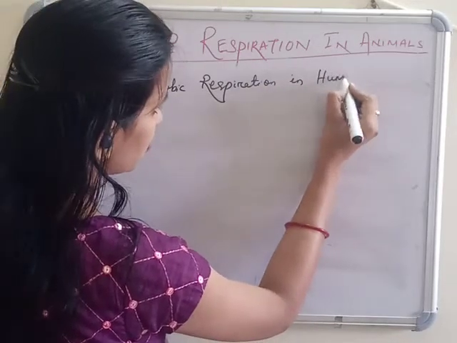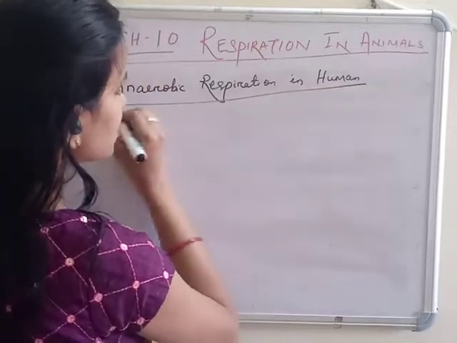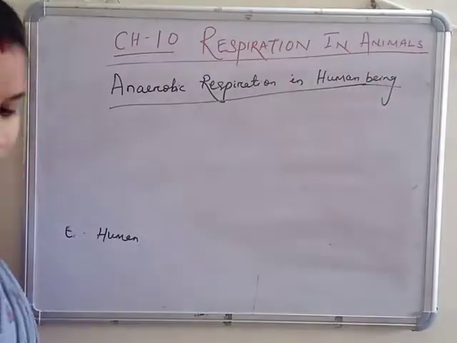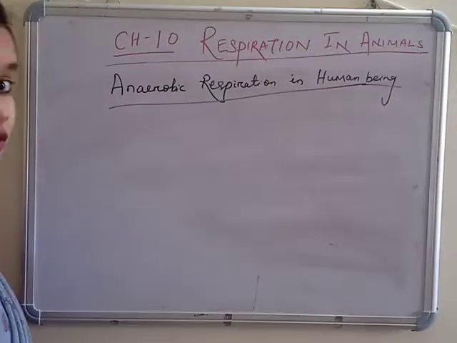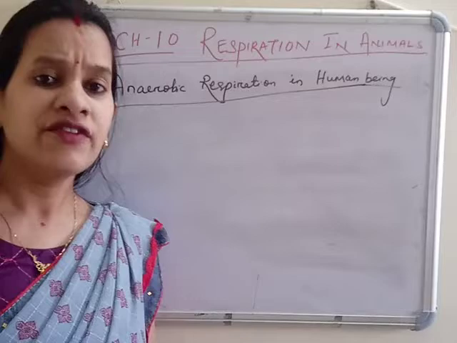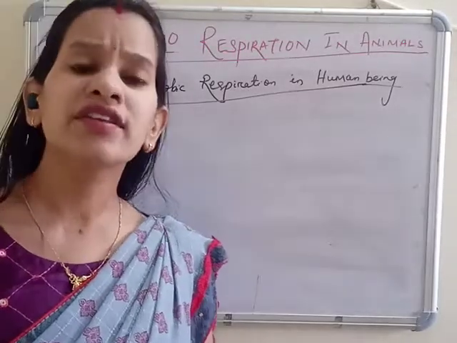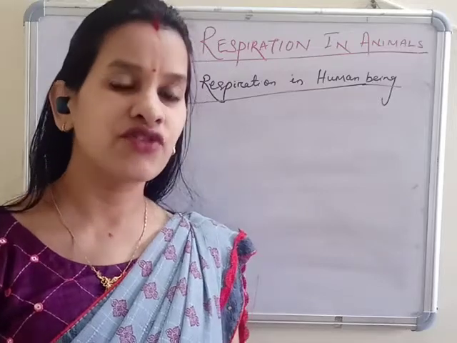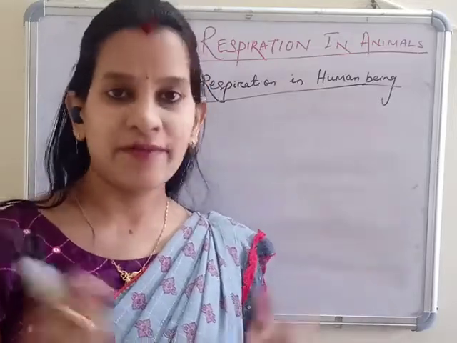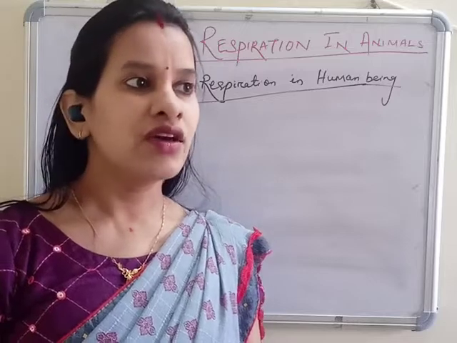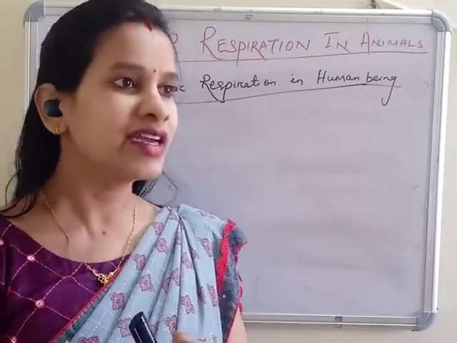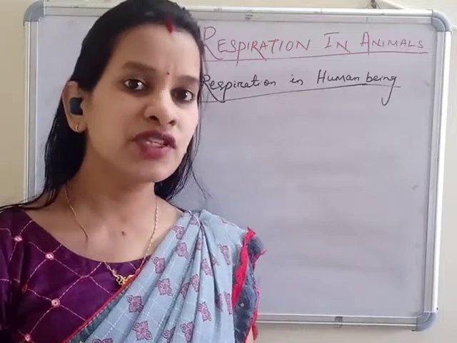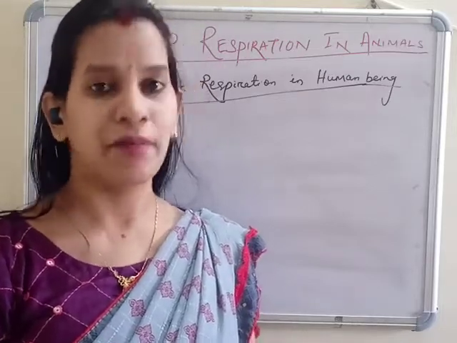As I told you, in human beings the aerobic one is always happening, but sometimes anaerobic respiration happens. How and when? The anaerobic respiration happens when you are doing lots of exercise, lots of physical work, lots of weight lifting. When we are doing a lot of work at a time, we require more energy, which means more breaking down of food, which means more oxygen supply.